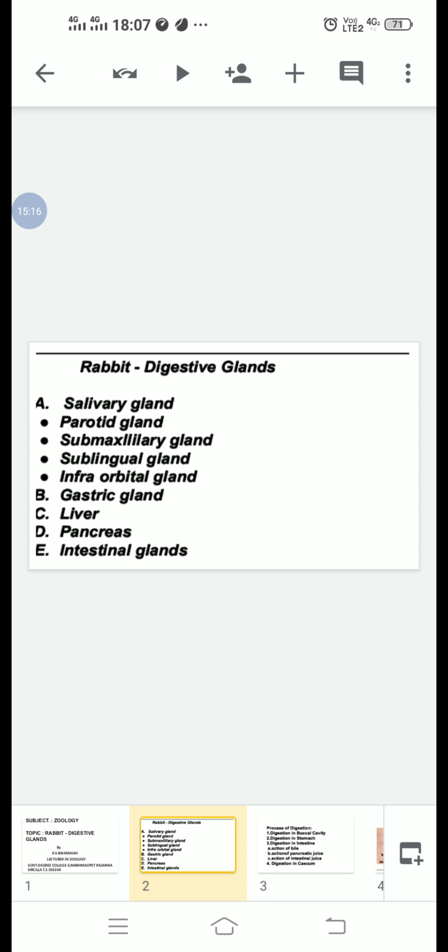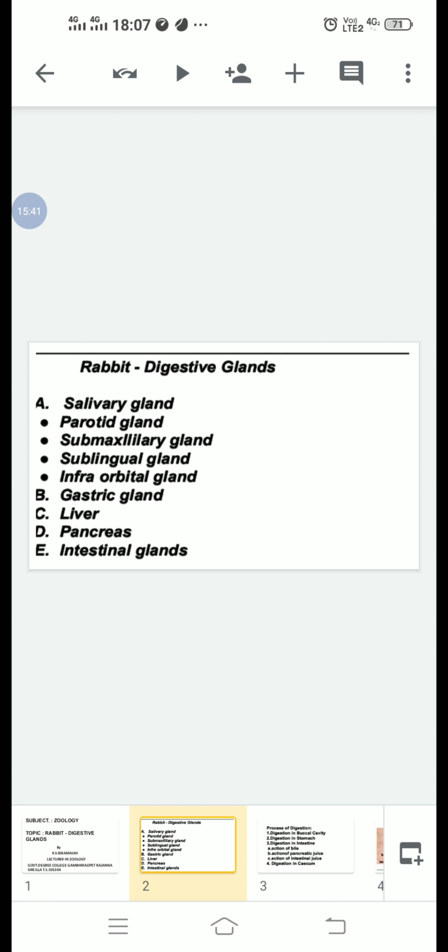The liver secretes bile juice. Bile is alkaline, about 7.5 pH in nature. Digestive enzymes are absent in bile juice. Bile juice contains bile salts and bile pigments.